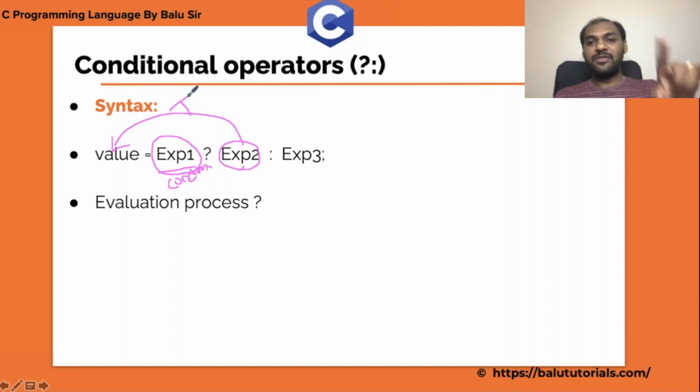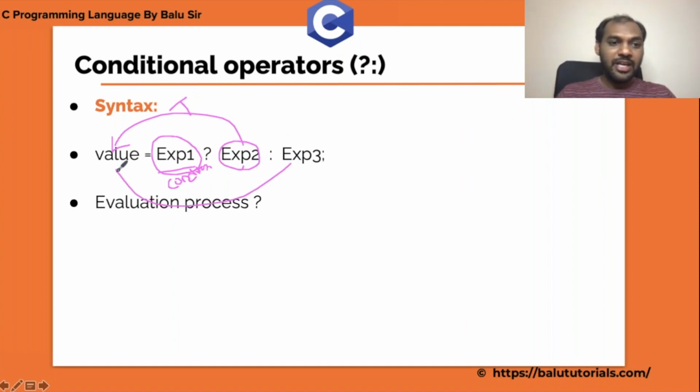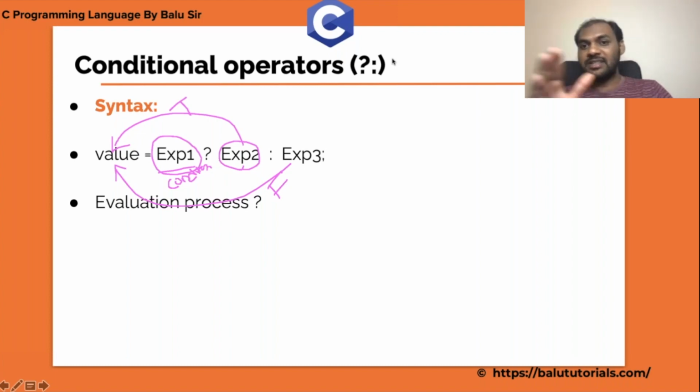Okay. If the left side expression or condition is true, I will collect the expression 2 as the return value. If my condition is false, then I'm going to collect the right side value. This is the evaluation procedure. So if the left side expression is true, collect the middle value. If the left side expression is false, collect the right side value.